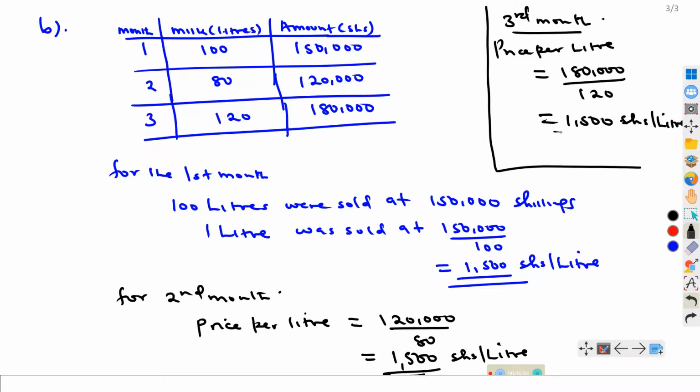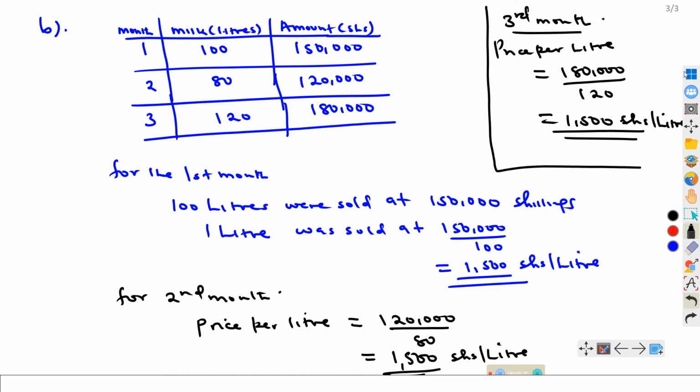Meaning, as we can see, the constant price per liter was actually 1,500 shillings. Now, from this, we need to form the equation relating the amount paid and the liters of milk sold.